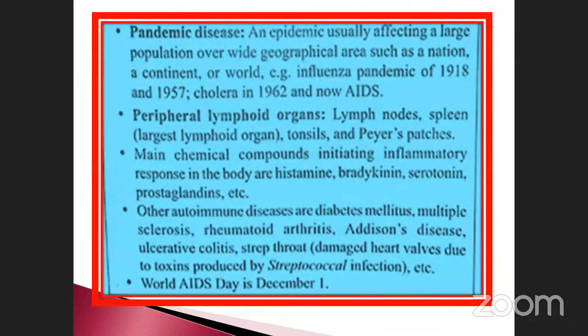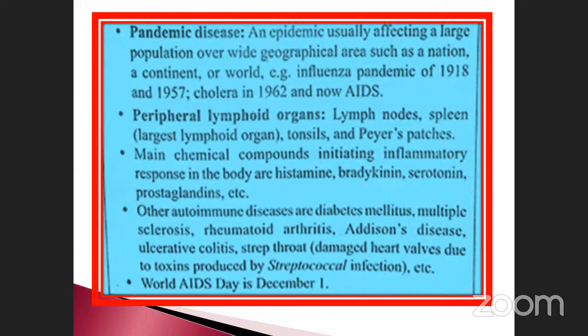So pandemic diseases. You already know a little bit. What is a pandemic? An epidemic usually affecting a large population over a wide geographic area such as a nation, a continent, or the world. Examples: influenza pandemic of 1918 and 1957, cholera in 1962, and now AIDS. Not only AIDS. Now one of the very dangerous diseases is COVID, 2020, 2021, 22, isn't it? These are pandemic diseases. The maximum population was affected, throughout the world, the globe.